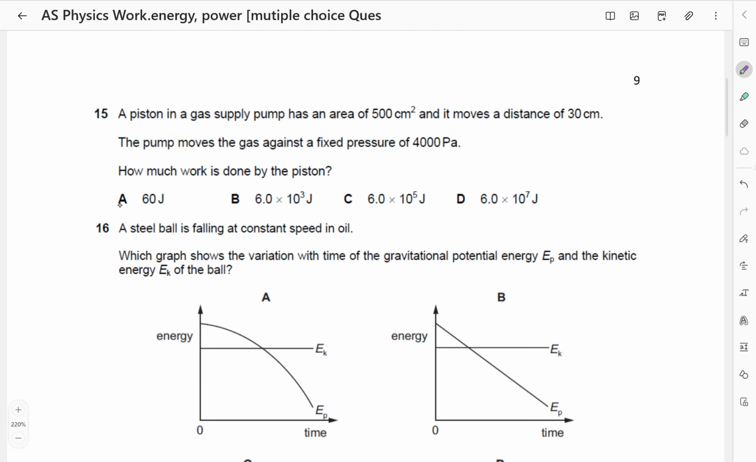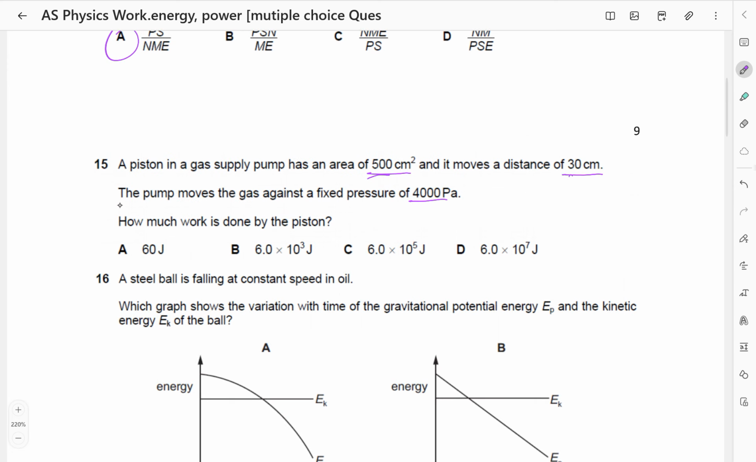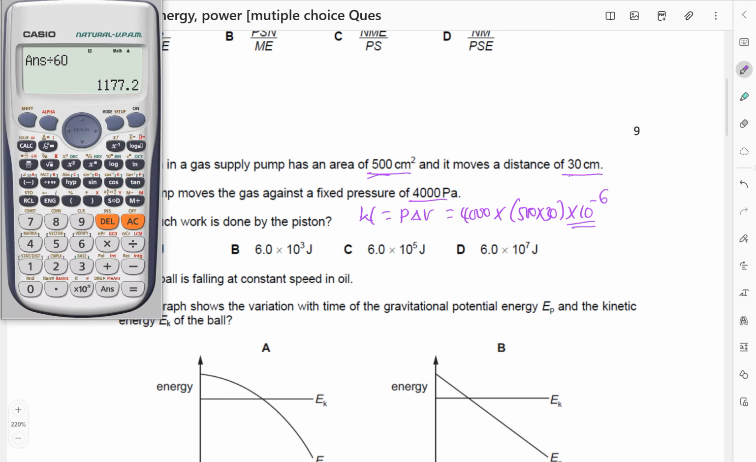A piston in a gas supply pump has an area of 500 centimeters squared and it moves a distance of 30 centimeters, so the volume can be 500 times 30. The pump moves the gas against a fixed pressure of 4,000. How much work is done by the piston? So work done is pressure times change in volume. So this is 4,000. Change in volume will be 500 times 30, then times 10 power negative 6 to change it from centimeters cubed to meters cubed.